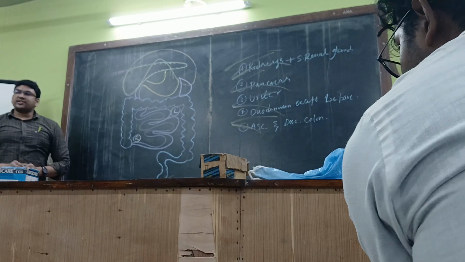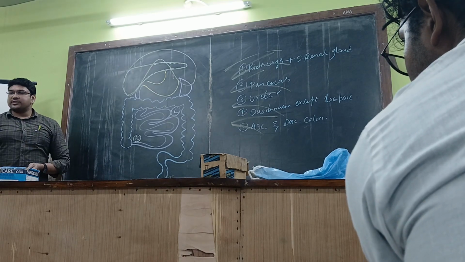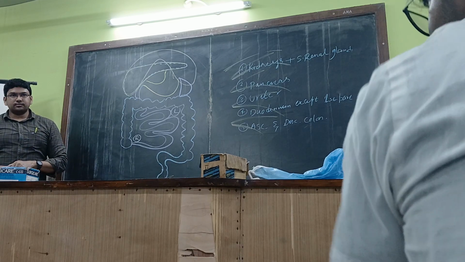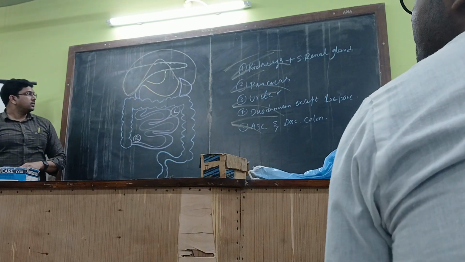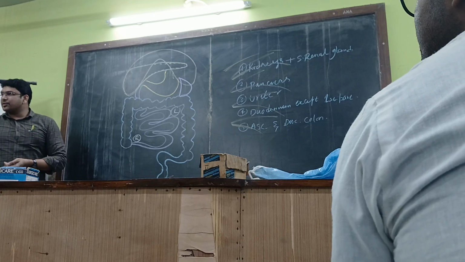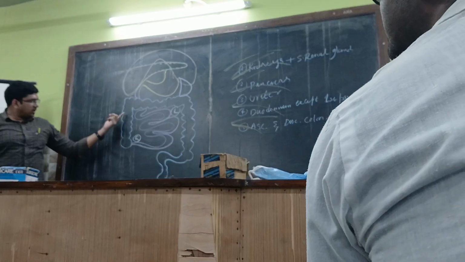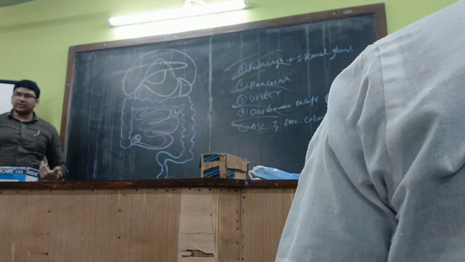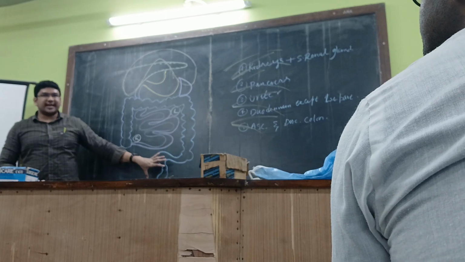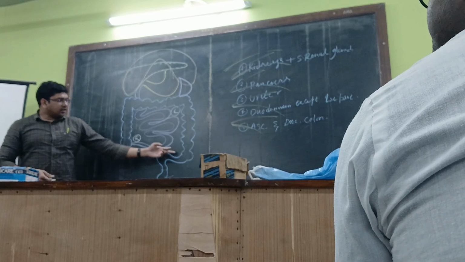Getting it? So if a patient is complaining of pain in the middle, at the level of the umbilical region, there might be an infection situated in which organs among these? Small intestines, absolutely. If the patient is complaining of pain over the right side of the abdomen, where might the infection be? Ascending colon. If the patient is complaining on the left side, descending colon. If the patient is complaining towards the lower aspect, the hypogastric region, tomorrow we will be discussing the planes, probably sigmoid colon, or towards the rectum.